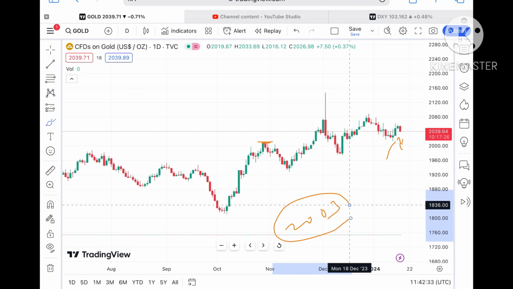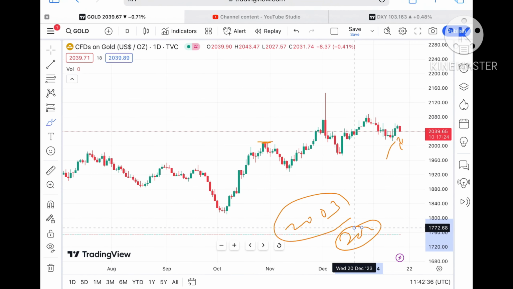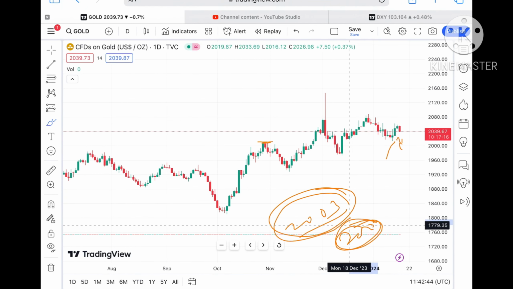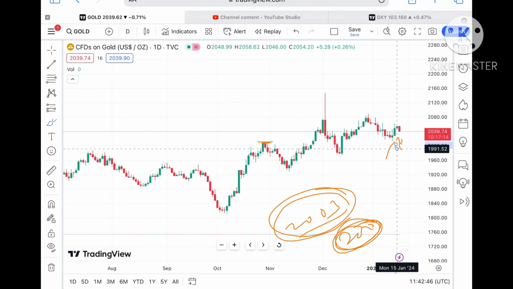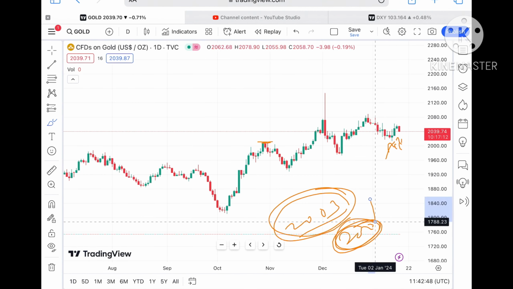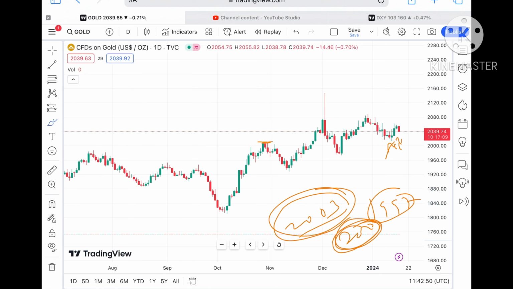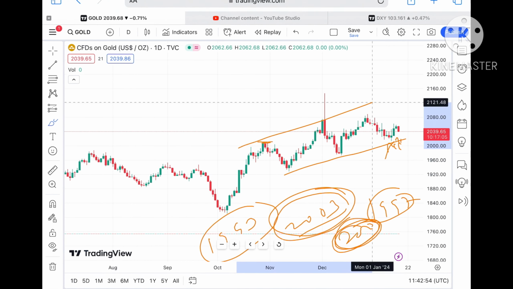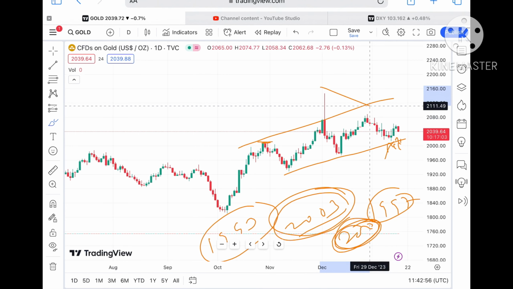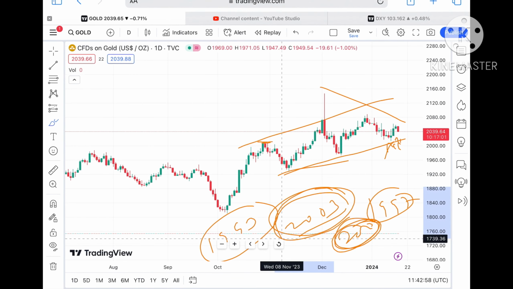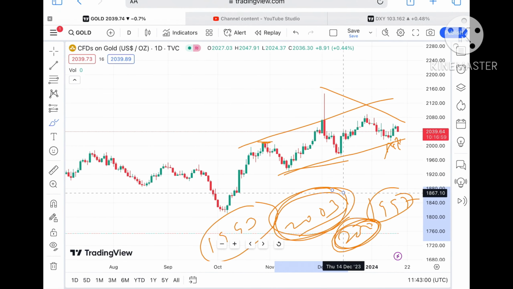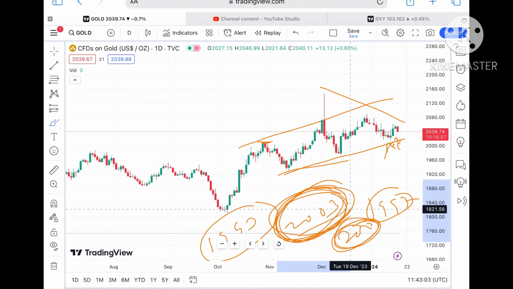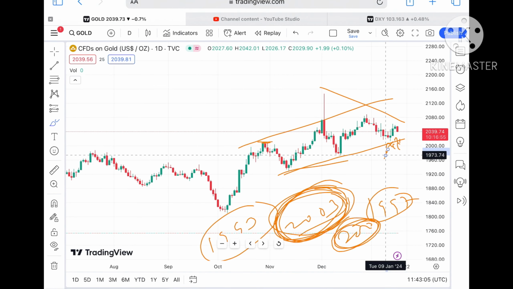We can see it towards $2003. After that, the chances of crossing a level of $2003 will be very high. We can see it will fall below a level of $2,000, and from there the probability of touching a level of around 1997, and from there the probability of going towards 1993. Keep that in mind, there will be a trend break. Chances will be very high as soon as it moves below a level of $2007, a further downfall we can see.